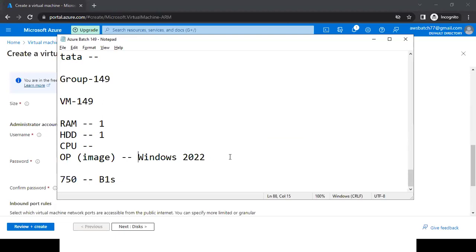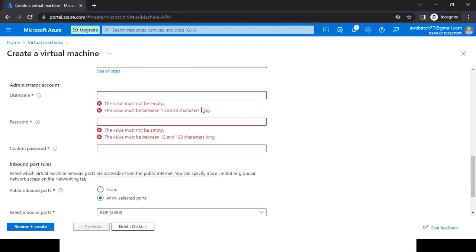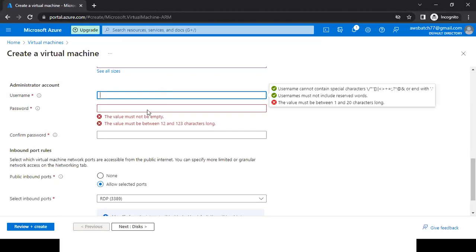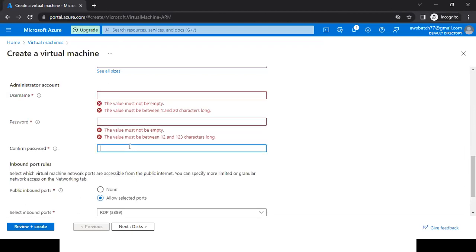And we got the operating system as Windows 2020. Now, scroll down. Here we need to give our username and password.